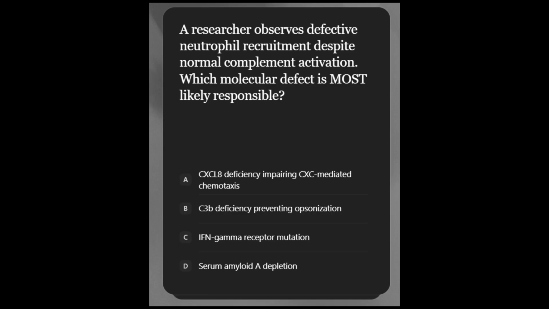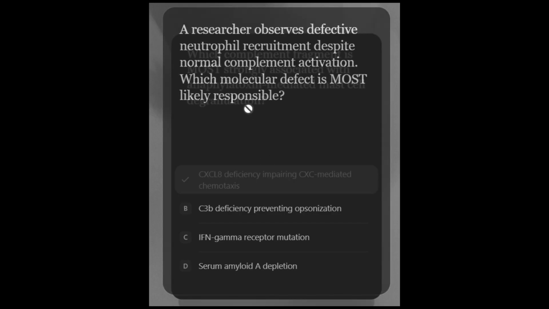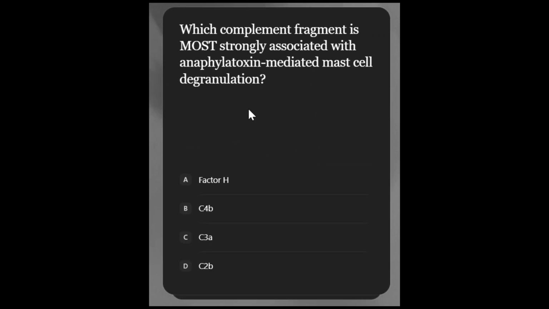The answer is CXCL8 deficiency impairing CXC-mediated chemotaxis. Here, interleukin 8, IL-8, is the primary neutrophil chemoattractant. So even with intact complement, neutrophils fail to localize without chemokine gradients.